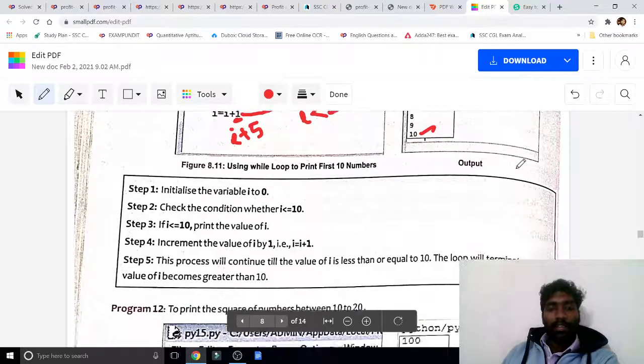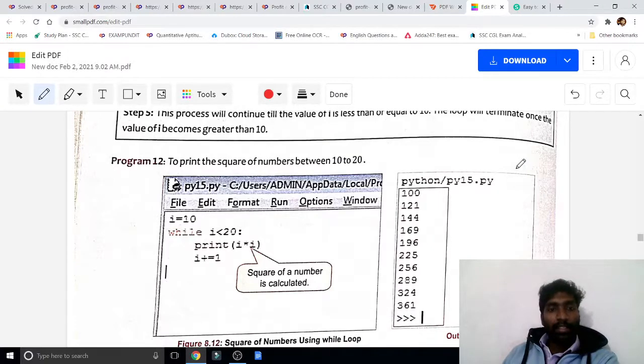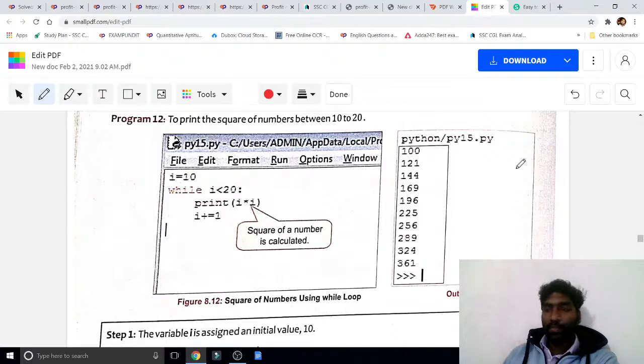Now see here, next we may see another program. Kindly see this properly. If you understand this program, almost everything will be over. I equal to 10. Now the I value is 10. This is the initial value. This is the looping condition.